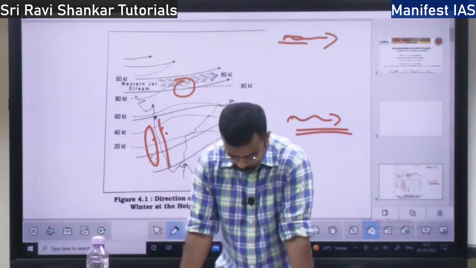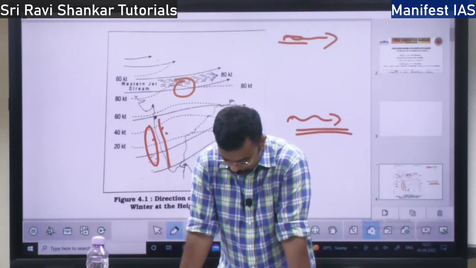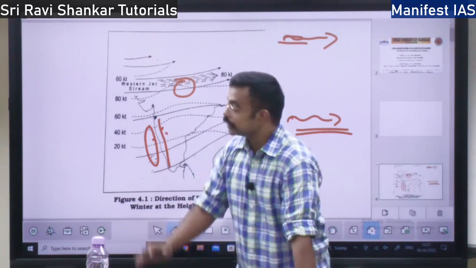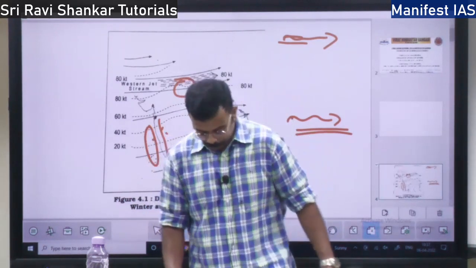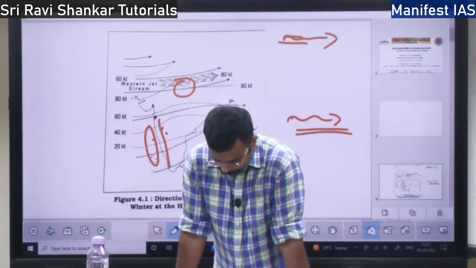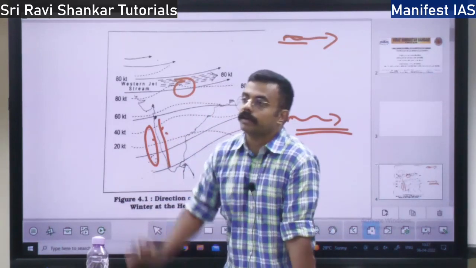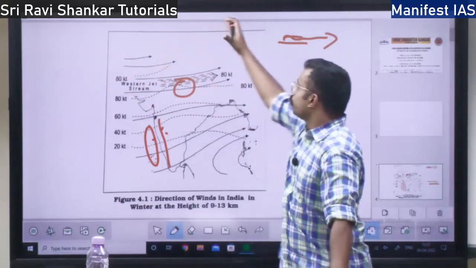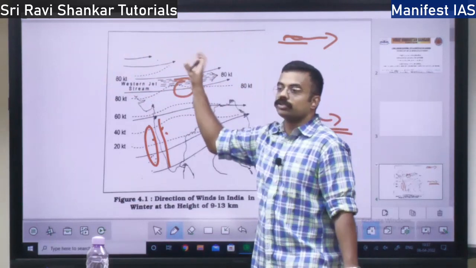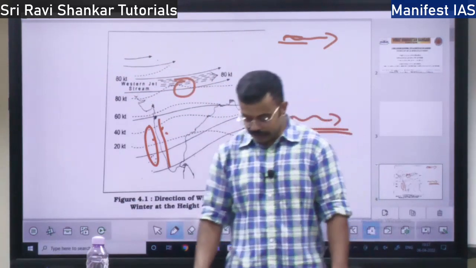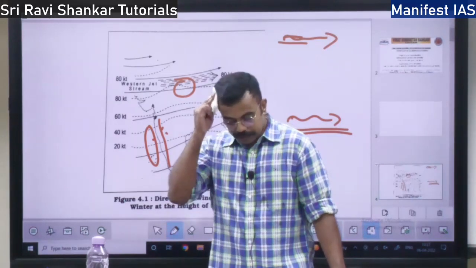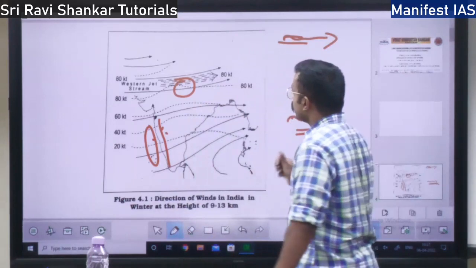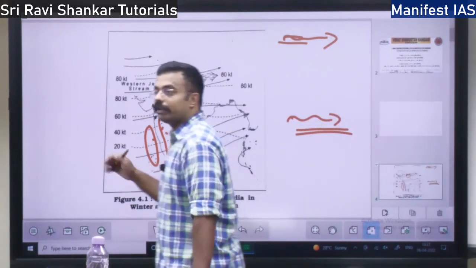What is the circulation, that is determined by the cyclone as well, right? So these Mediterranean cyclones bring tropical depressions, or they bring cyclones from the Mediterranean region and put them in northern India. So there is a lot of rainfall in northern India because of the cyclones from the Mediterranean region, right? So we will look into the weather mechanism of India during winter.